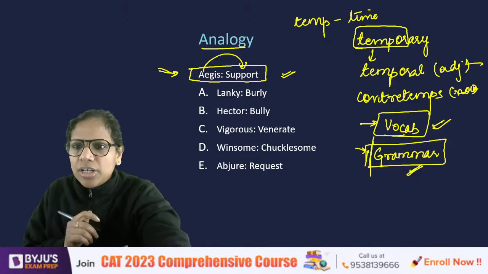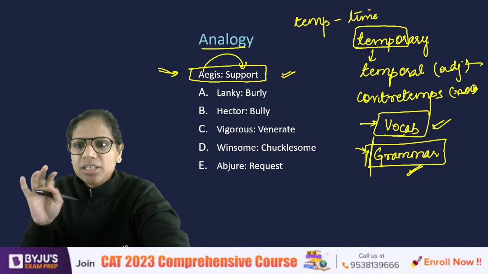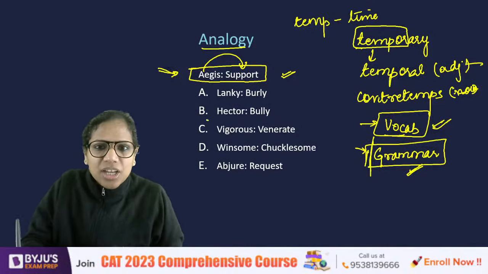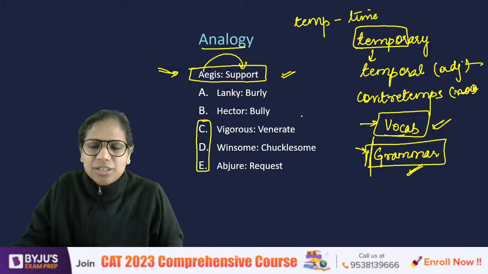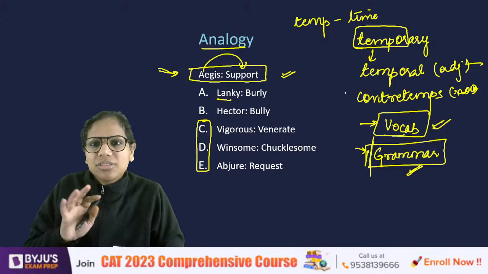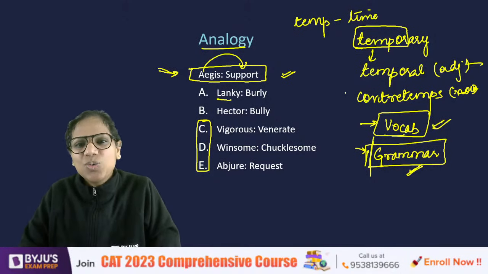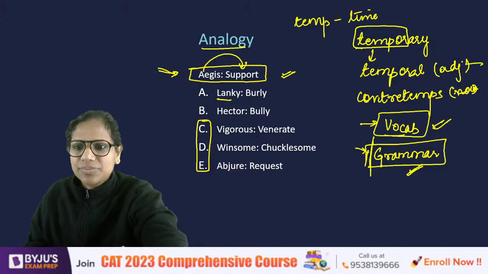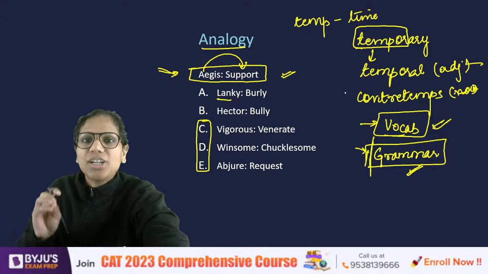What all have I got? I've got D and I've got E. Then some of you are even confused between C and D. So these three, that means. Lanky, a lanky fellow, a lanky person. What kind of person is he or she? Thin and tall.